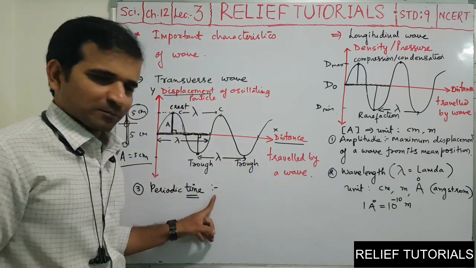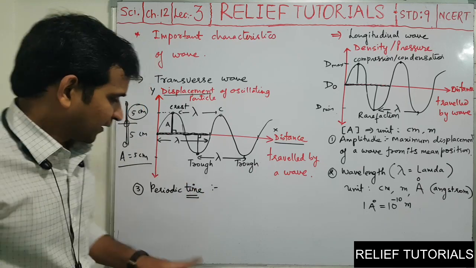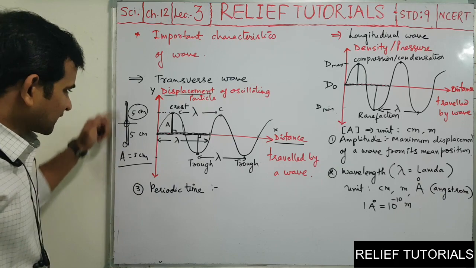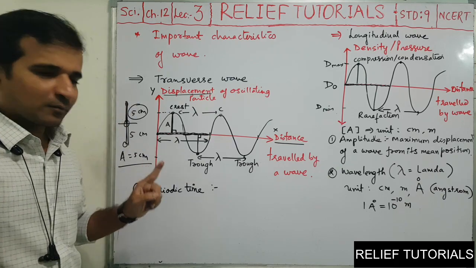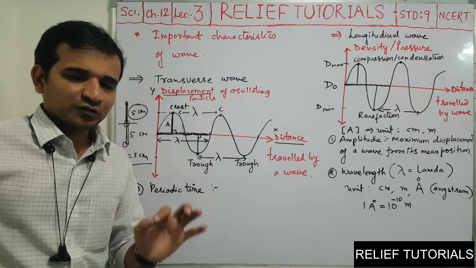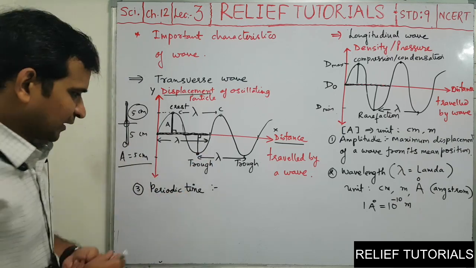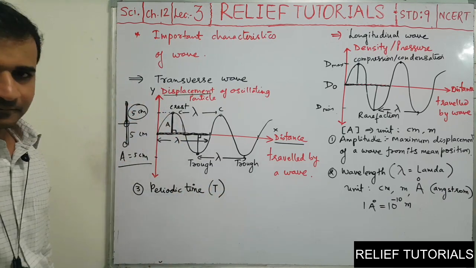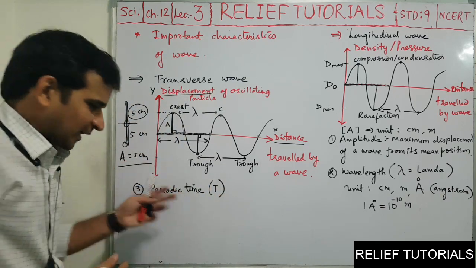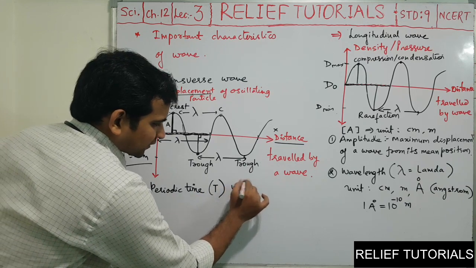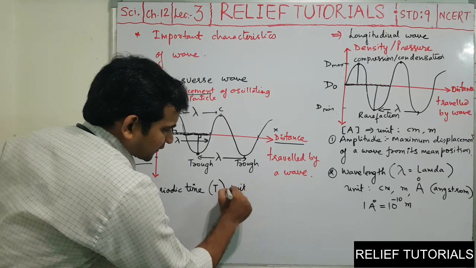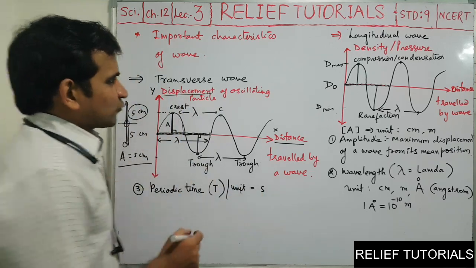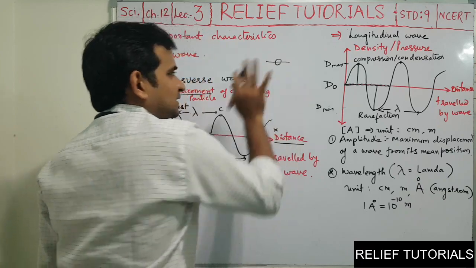I am not writing the definition, but you can write while I am speaking that the time required to complete one oscillation of a particle, or the time required to complete one wave, is called its periodic time. Periodic time is symbolized by T. And because it is time, its unit is second. If I give you one example, let us say this is one of the particles.